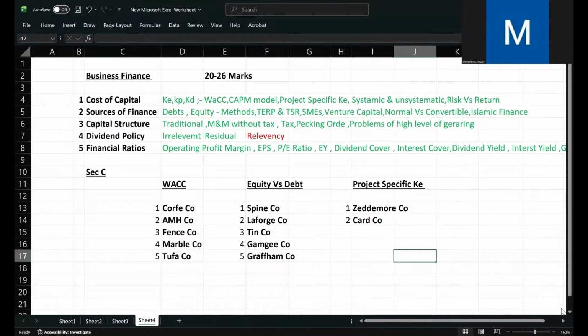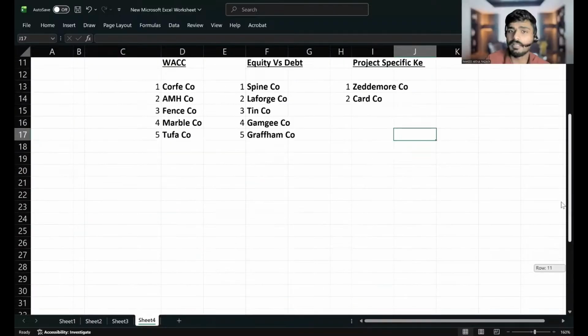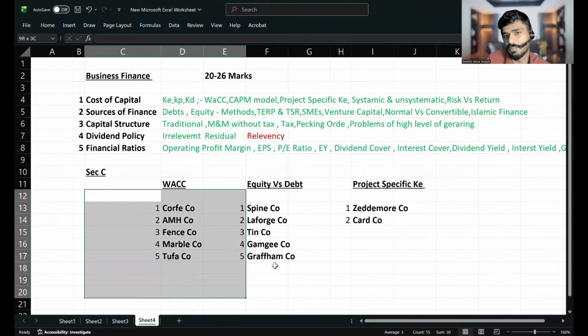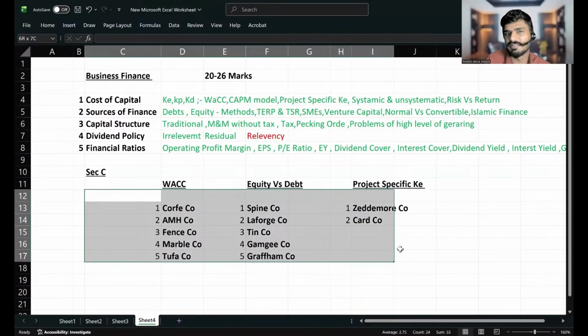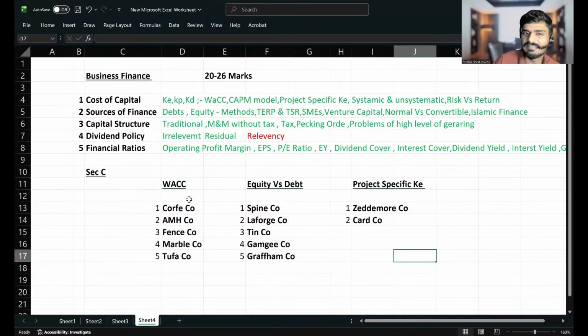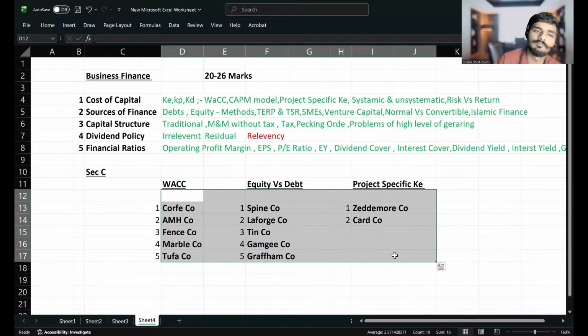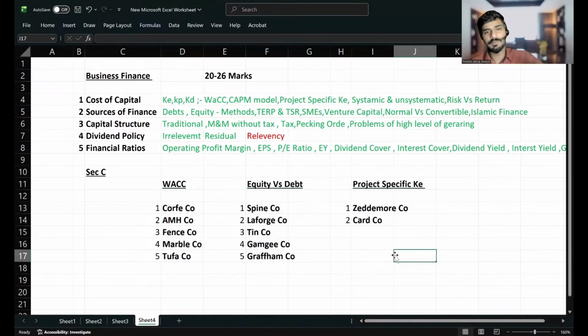Sir, are all these questions enough for preparation? Yeah, because 25 days is there. More than enough. There are 12 questions from a single topic. From a single topic called business finance, I have given you 12 questions. If you are able to do all these questions yourself, you will crack full marks in calculation. I can assure you. This is the entire thing that I can ask. Nothing more you can expect from business finance. The whole thing is incorporated into these 12 questions, I mean the calculation part.